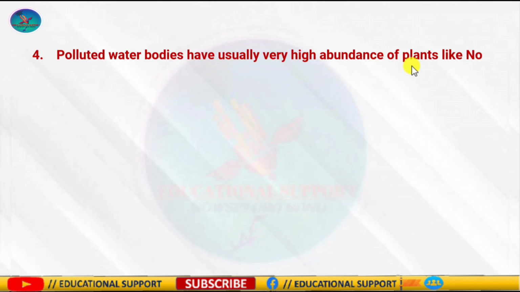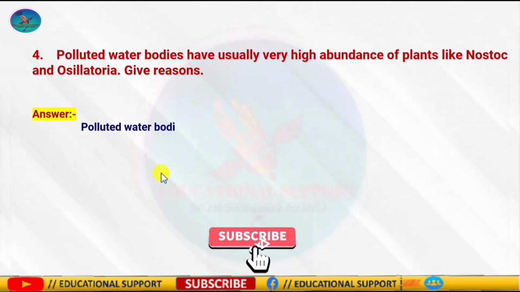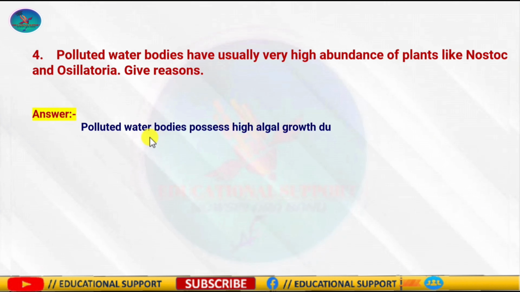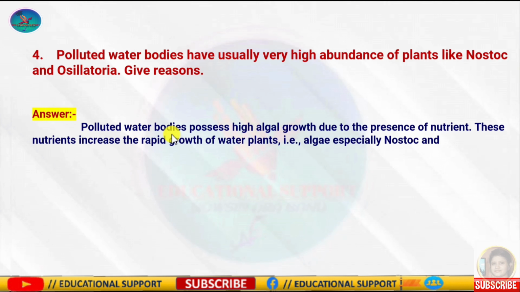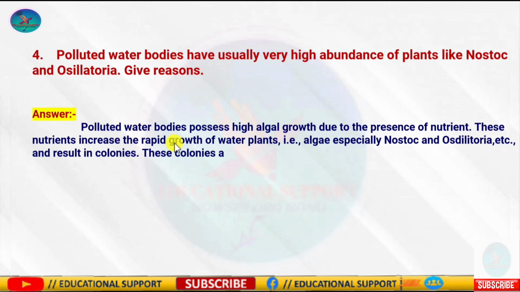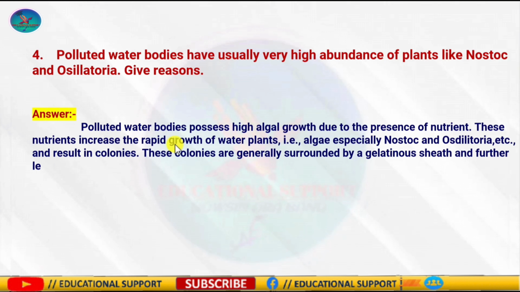Question number 4: Polluted water bodies usually have very high abundance of plants like Nostoc and Oscillatoria. Give reasons. Polluted water bodies possess high algal growth due to the presence of nutrients, which increases rapid growth of water plants and results in colonies, which are generally surrounded by a gelatinous sheath and further lead to the formation of blooms in water bodies.